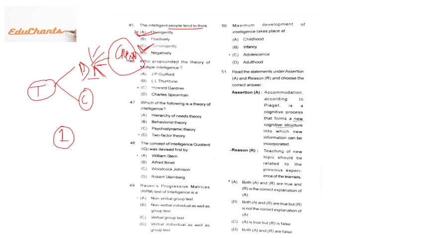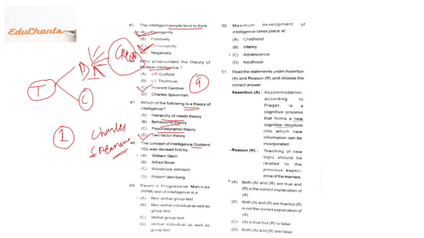Who propounded the theory of multiple intelligence? One of the easiest questions. Howard Gardner is the father of multiple intelligence. He has given 9 types of intelligence right now. Which of the following is a theory of intelligence? Hierarchy need theory? No, it is not an intelligence theory. Heuristic theory? No. Psychodynamic theory? No. Two-factor theory of Charles Spearman. Charles Spearman is the propounder of the two-factor theory of intelligence. Okay.